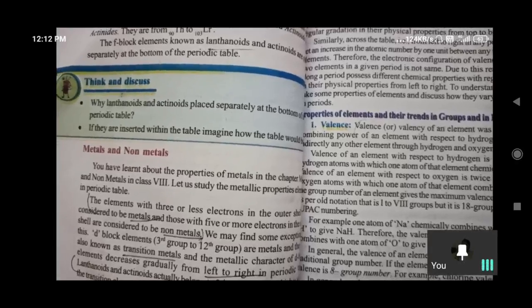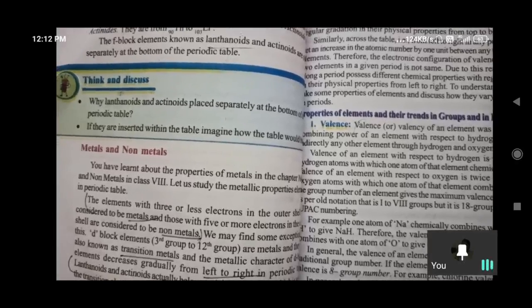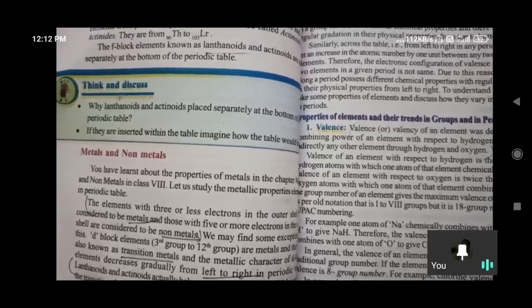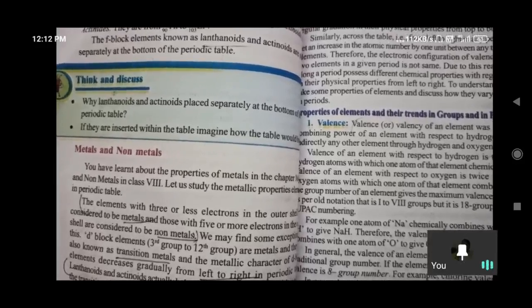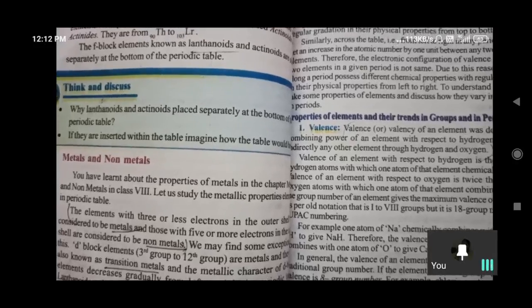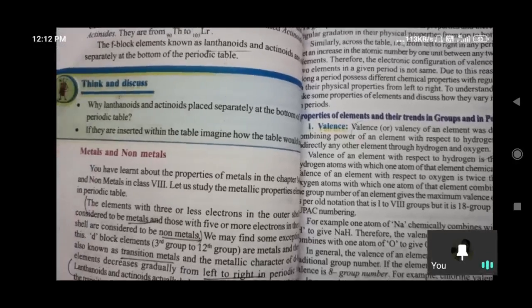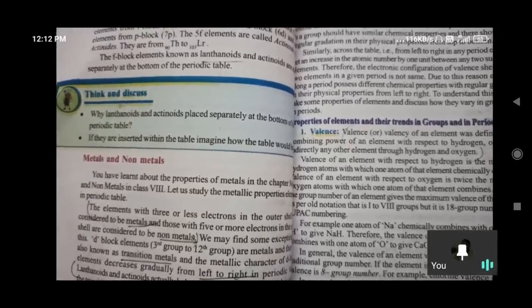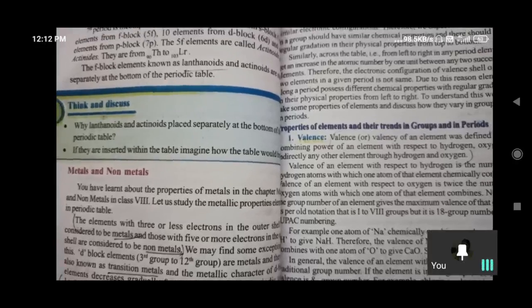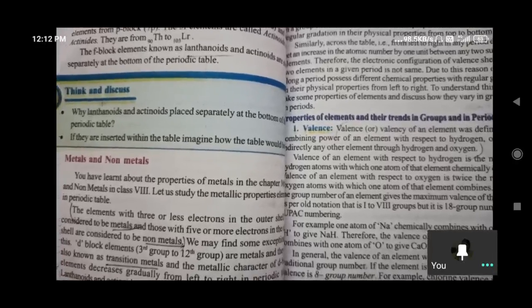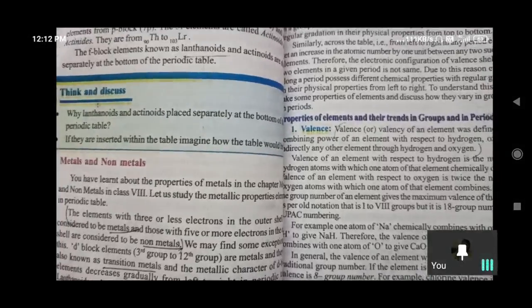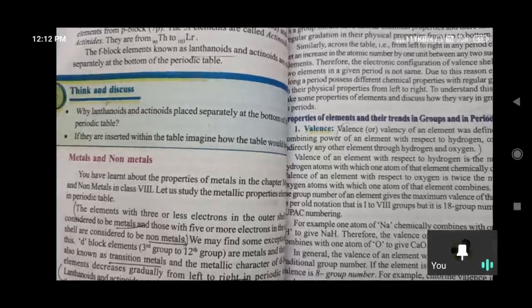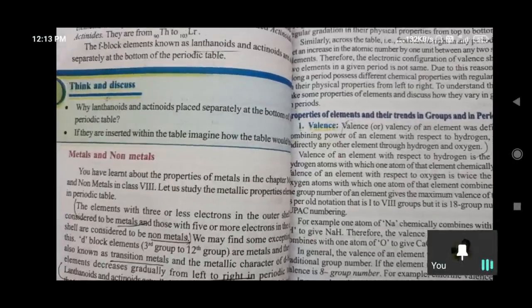And valence of an element with respect to hydrogen is the number of hydrogen atoms with which one atom of the element chemically combines. How many hydrogens can it combine with? On the basis of that, the valence of an element with respect to oxygen is twice the number of oxygen atoms.